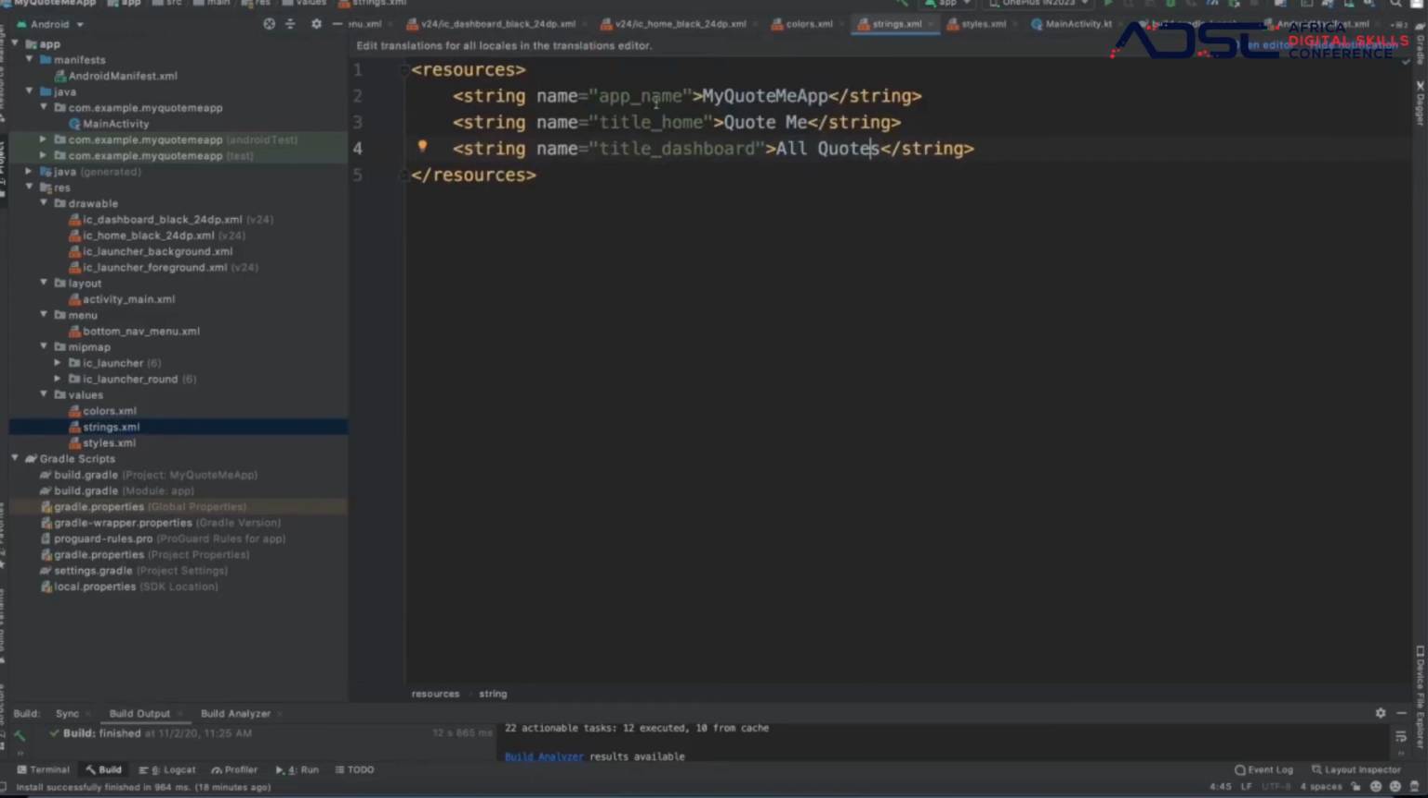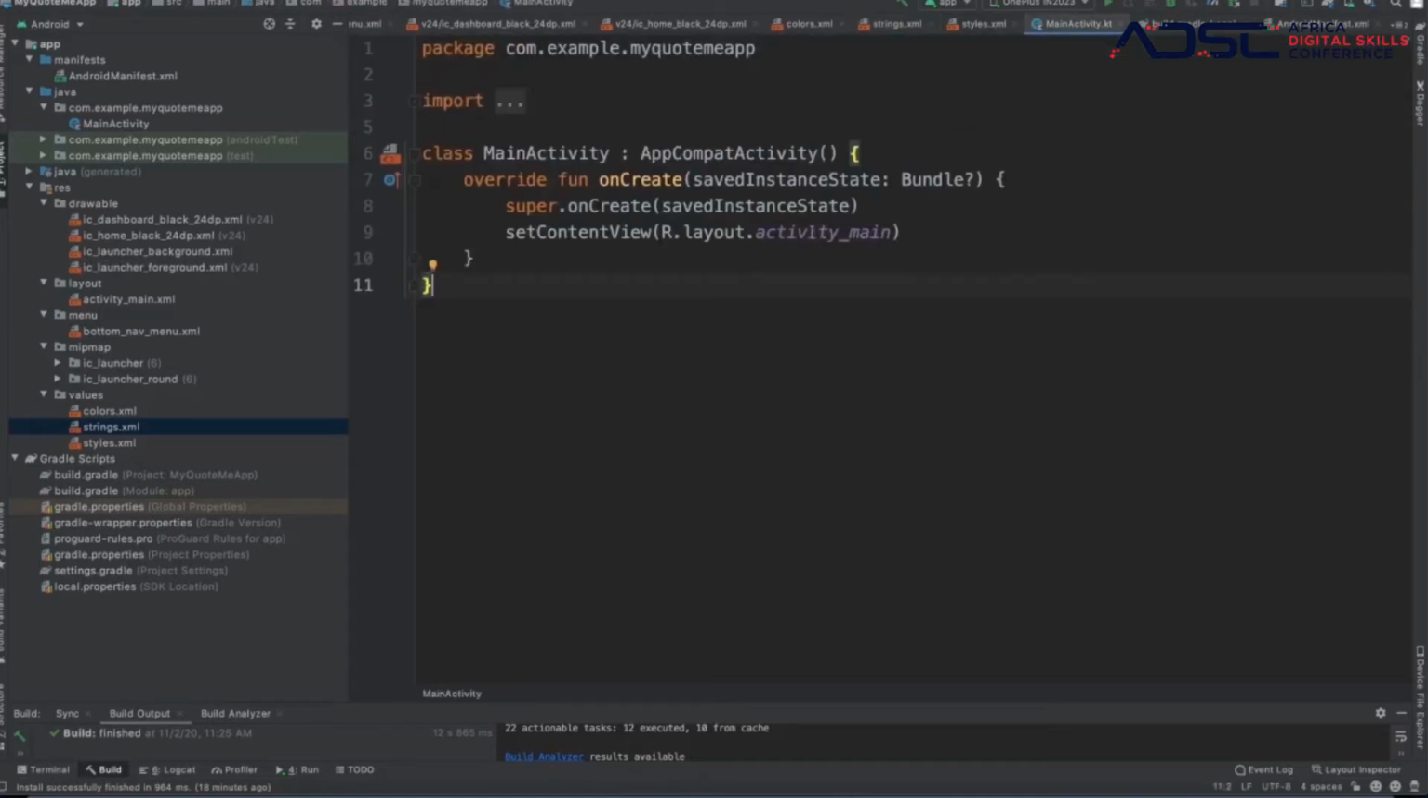You could call the app name and it's going to give you my quotes me app, right? So let's get right into it and let's get our hands dirty. Now, main activity is just a window provided by the Android program for building your app, right? So it's a space provided for you for building your app.